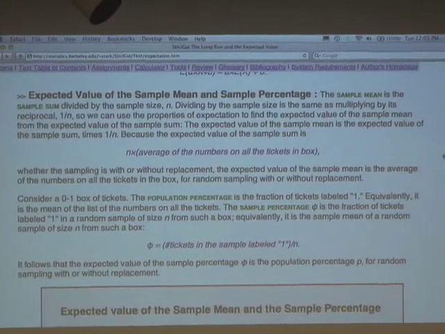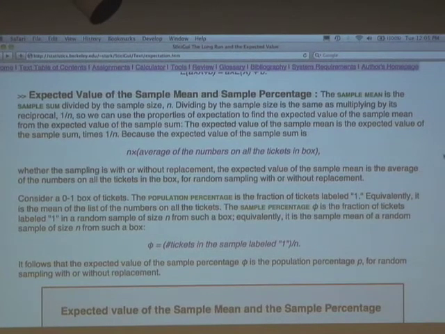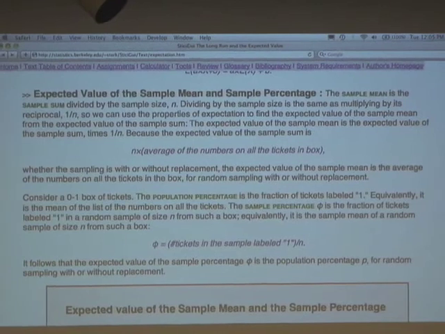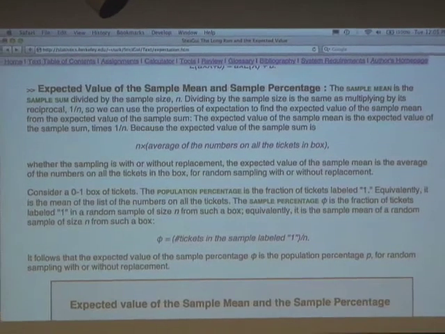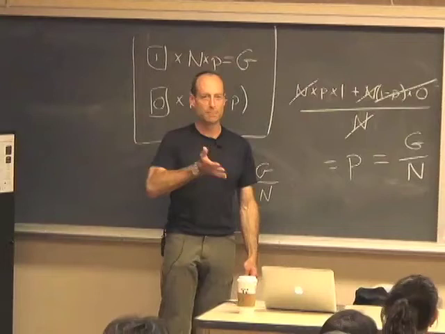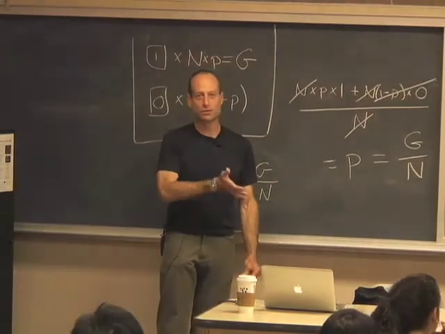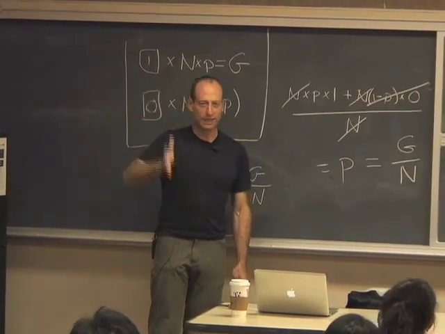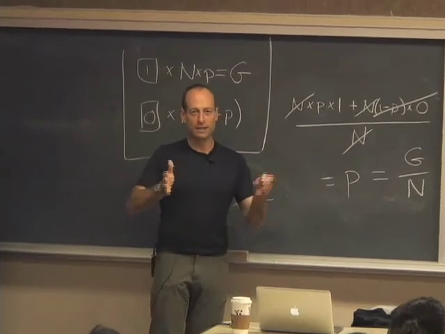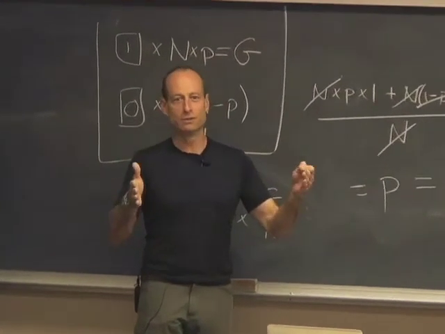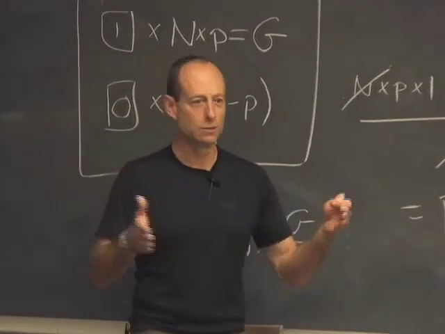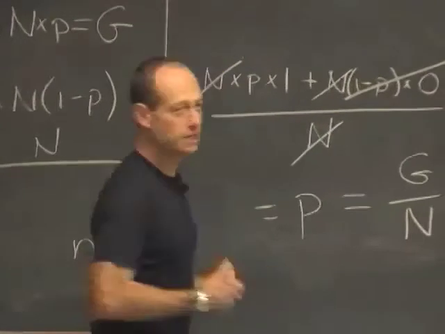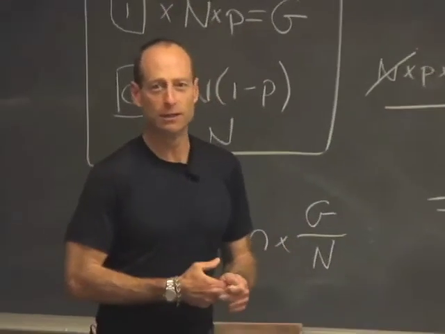Okay, so we've been talking about pulling tickets at random and adding the values on the tickets. That's the sample sum of n draws from the box. Suppose we pull little n tickets at random, and then instead of adding them, we average them. That's the sample mean. Okay? What's the expected value of the sample mean?